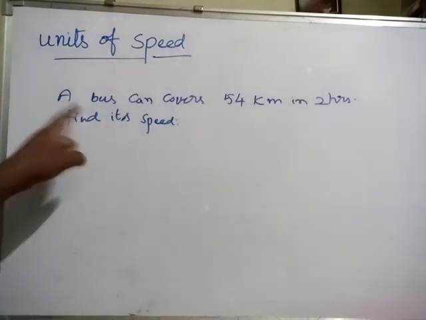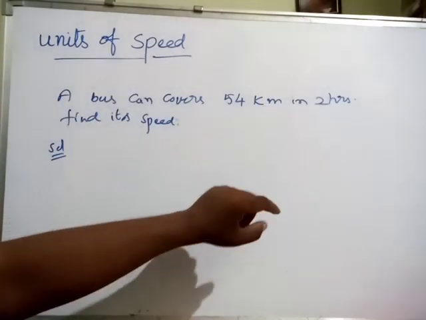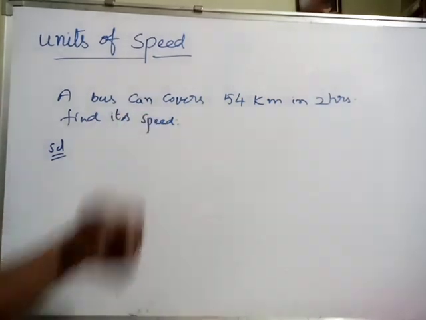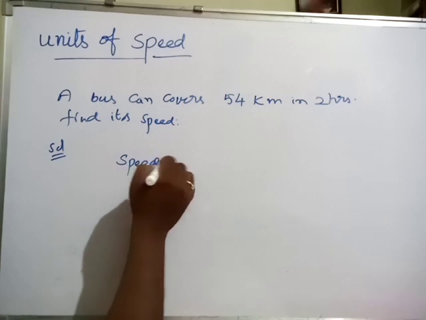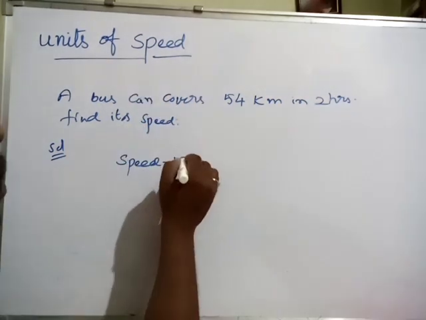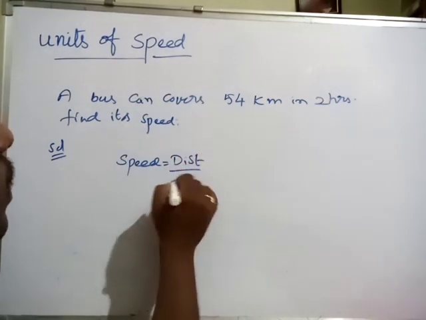A bus covers 54 kilometers in 2 hours. Find its speed. Very simple. Speed is equal to, first of all you have to write the formula, distance by time.